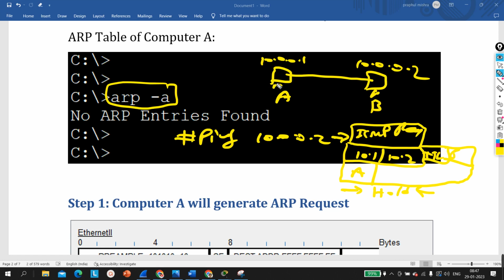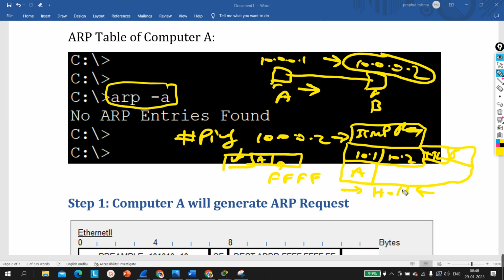So what will the ARP protocol do? The ARP protocol will generate an ARP request over here, right? There will be some information in the ARP request. After that, it will hand it over again to the ARPA protocol. Now again the ARPA protocol will add what? Source MAC is A, and this time the destination MAC is broadcast, all F. That means all users in this network will receive this broadcast message, but there will be a target IP address, that is 10.0.0.2. It means I need the MAC address of this IP address, okay, and it will forward to this machine.